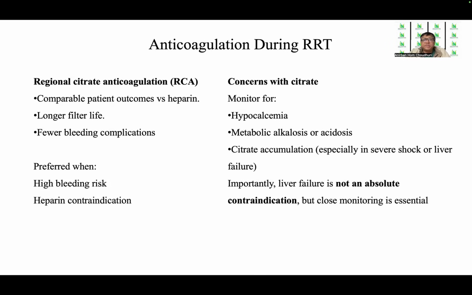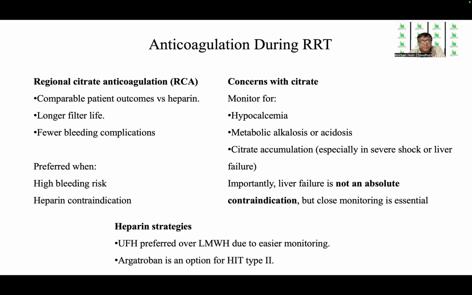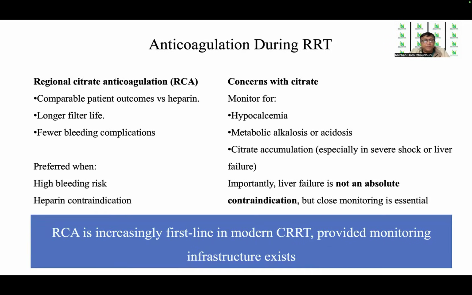The concerns with citrate are that we need to monitor for hypocalcemia, metabolic alkalosis or acidosis, and also citrate accumulation, particularly in patients who are in severe shock or in liver failure. But liver failure is not an absolute contraindication, but close monitoring is necessary when regional citrate is used. Regarding heparin strategies, unfractionated heparin is preferred over low molecular weight heparin because of easier monitoring, and argatroban is an option for HIT type 2. So, according to these guidelines, the RCA is increasingly the first line in modern CRRT, provided monitoring exists in the infrastructure.